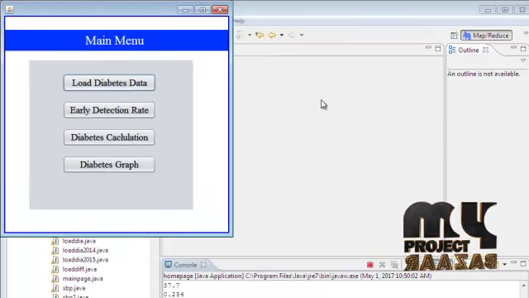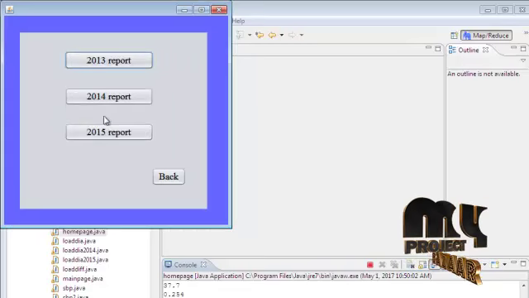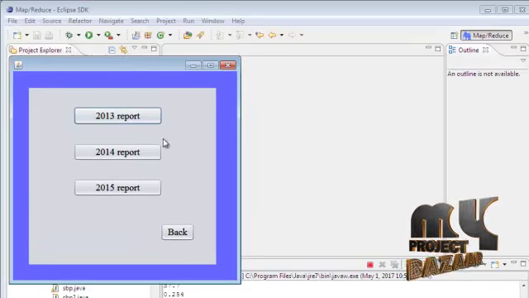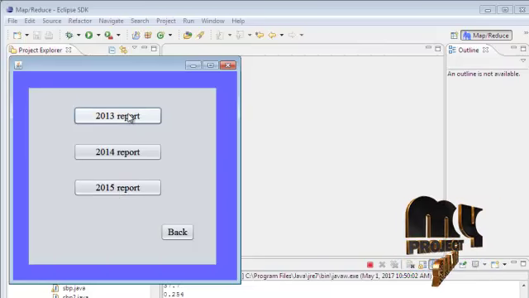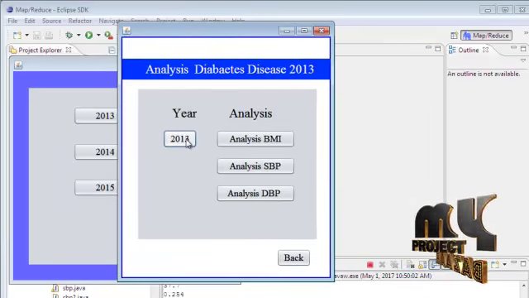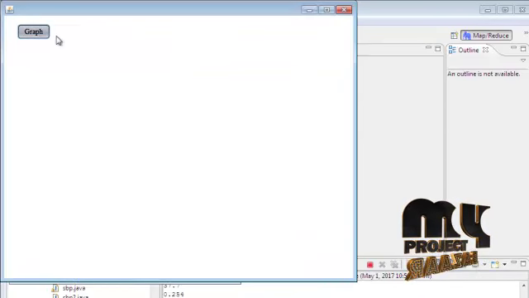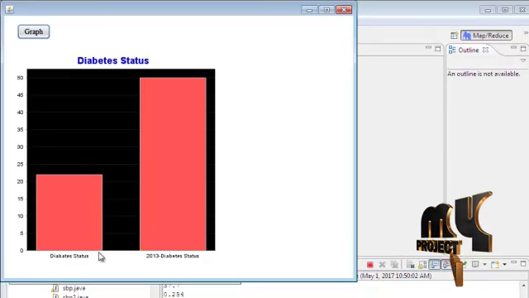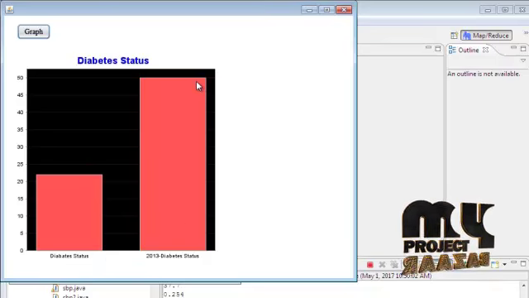So click this back. It is the yearly detection rate. There are three types of reports that can be displayed in this field: 2013, 14 and 15. So I can select 2013. Okay, click this 2013. It is a graphical structure of the difference between the normal diabetes structure and the 2013 diabetes information.